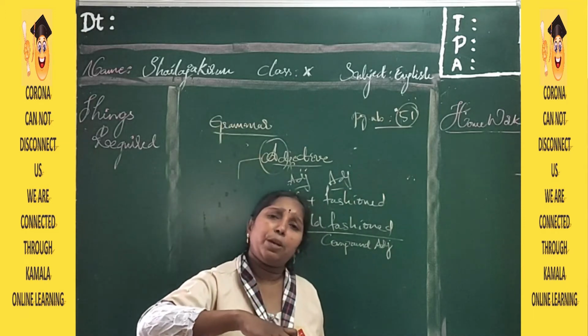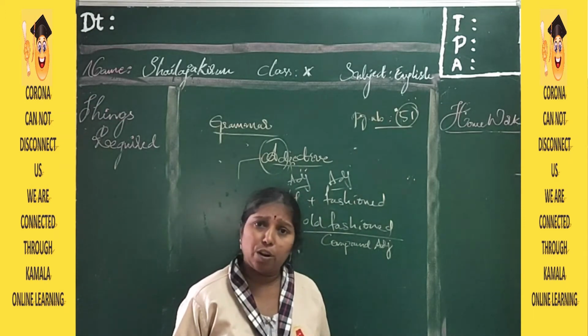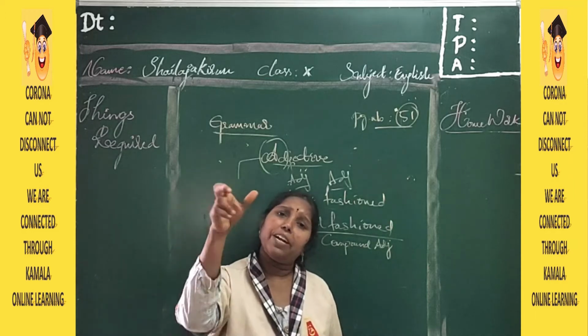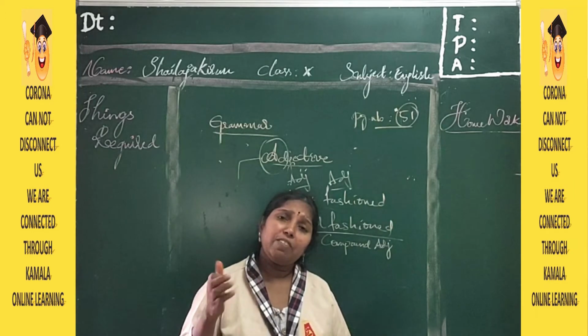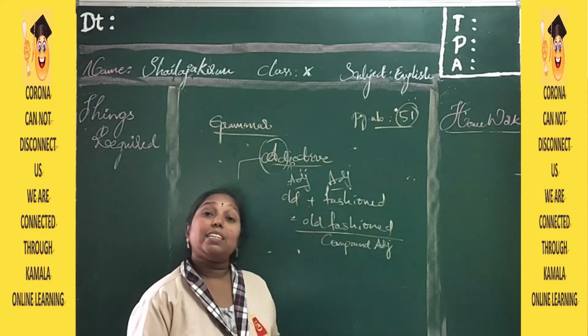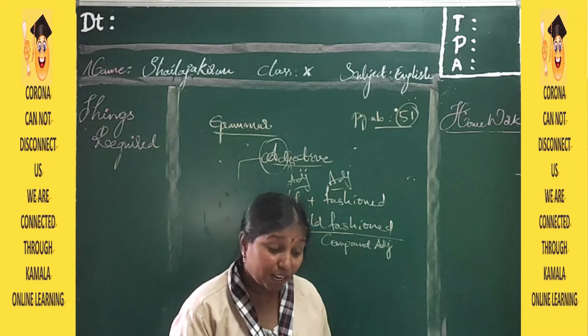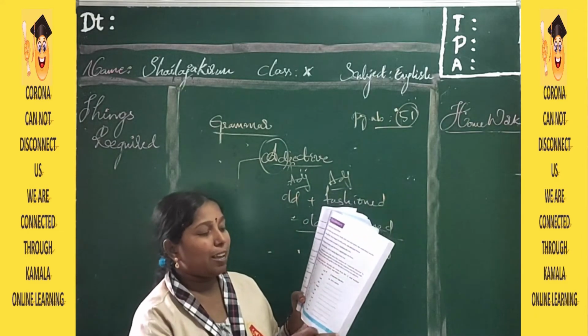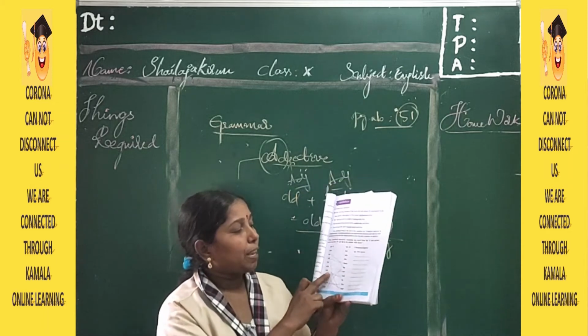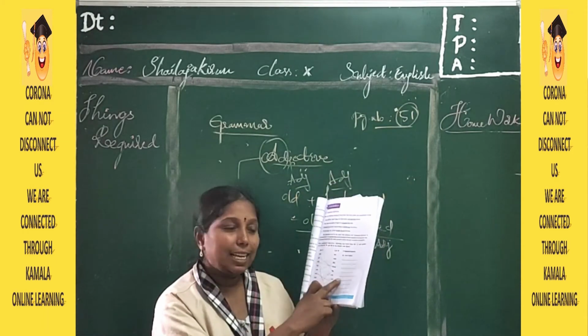Two nouns, when we join them, are formed as a compound noun. In the same way, two different adjectives, if we join them, will be formed into a new word. Then that is called compound adjectives, friends. Here you have them as the following. See here, list A, list B.